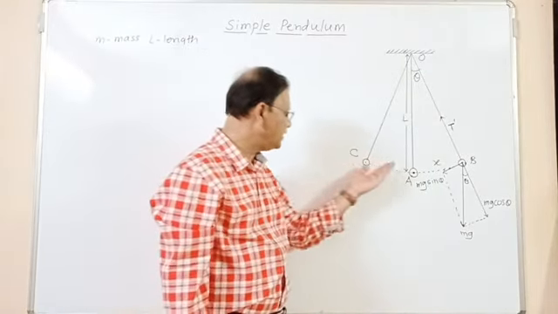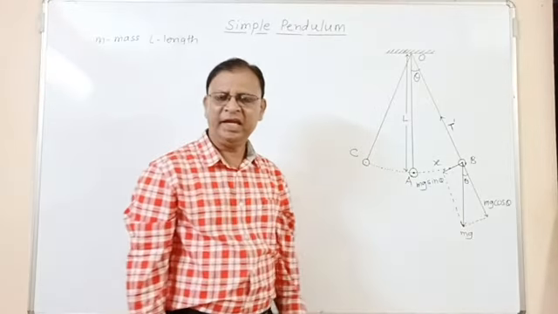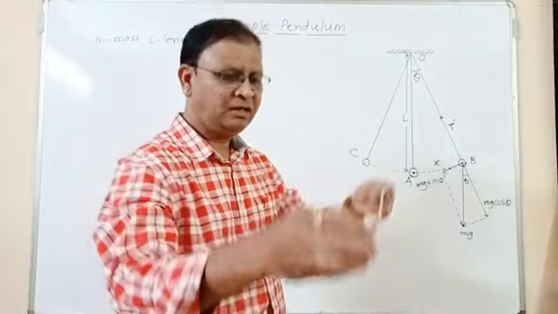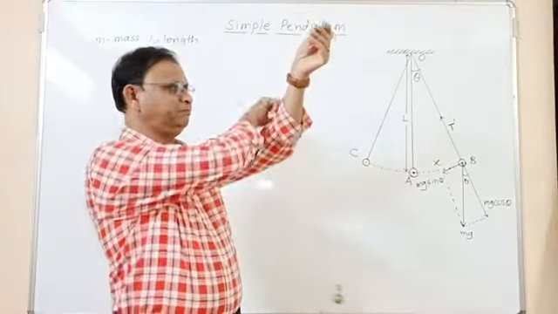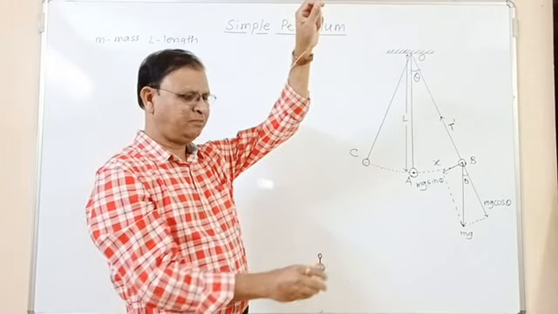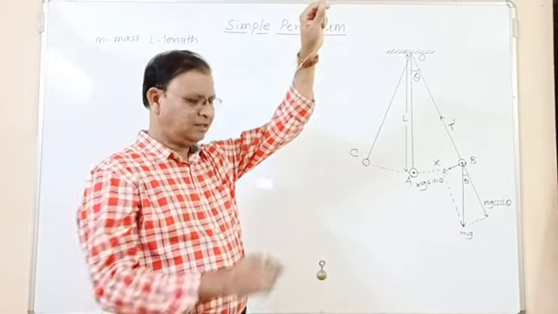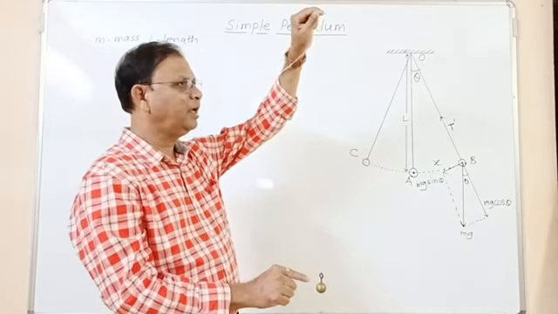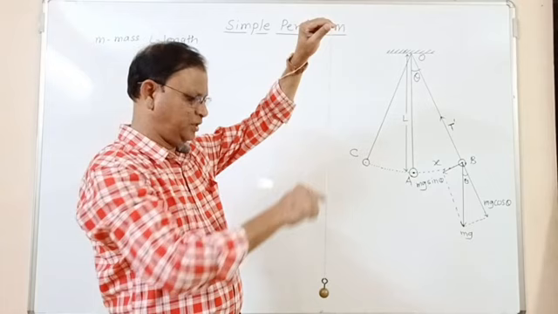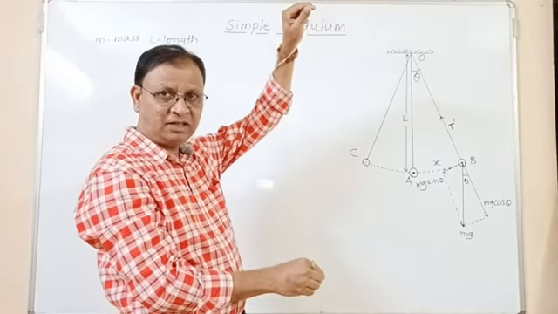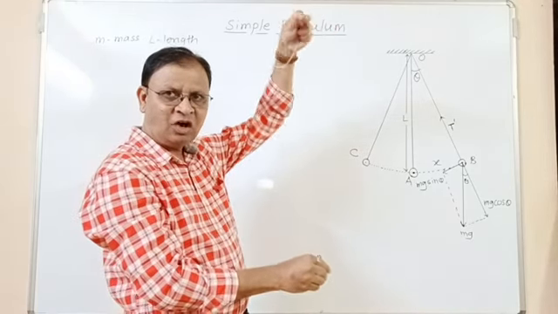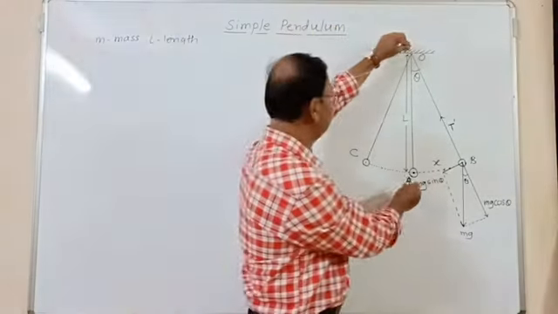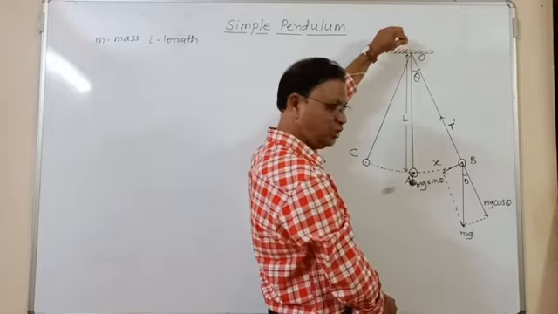Now why are B and C called the extreme positions and A the equilibrium position? Let us see. When the pendulum is suspended steadily, the center of gravity of the bob remains exactly below the point of suspension. So this position is called the mean position, or we can say it is the equilibrium position, just like this position, that is the mean position.